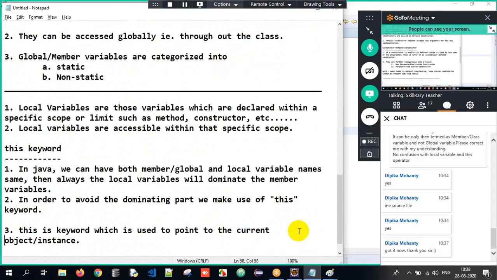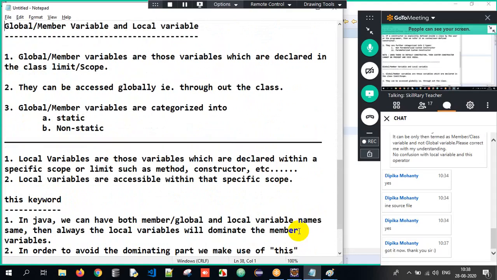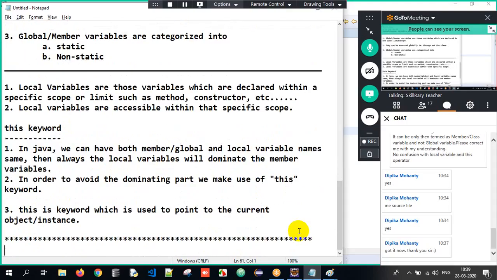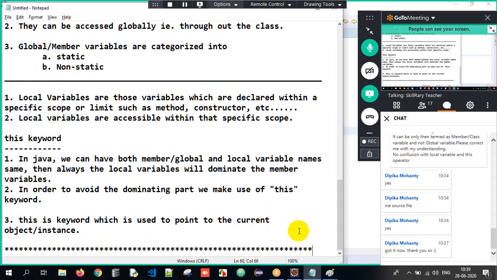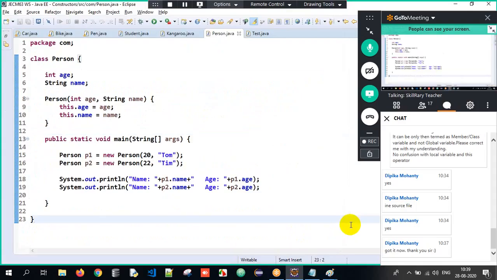Then we know what is a global variable and a local variable. If a variable is present inside a class, it's a global member. We call it a member, and we can access it throughout. Local is specific to that specific block; within that block, if I write it, it is specific to that block. And the this keyword is used to point to the current instance or the current object, because generally what happens is, if the local variable and member variable names are the same, then some ambiguity is created. Therefore this is used to differentiate between the member variable, I mean the current object's variable, and the local variable.